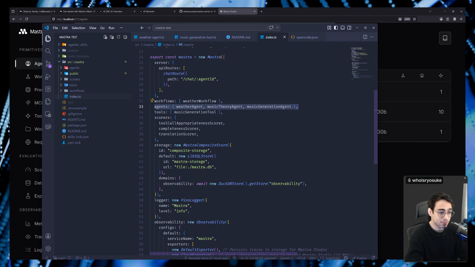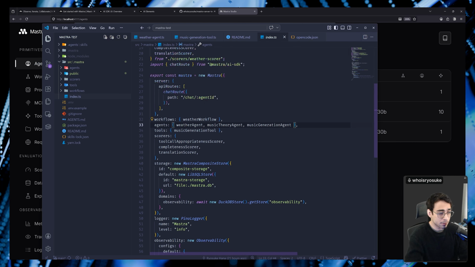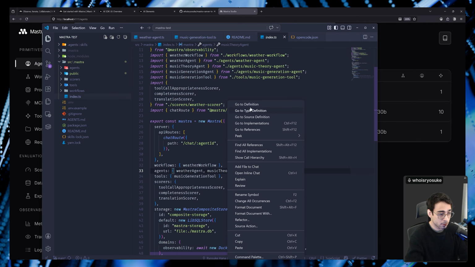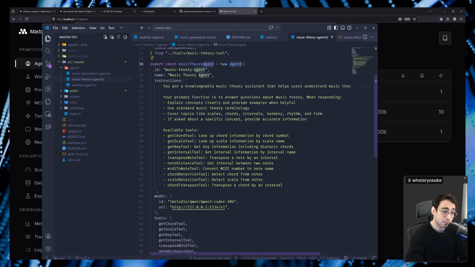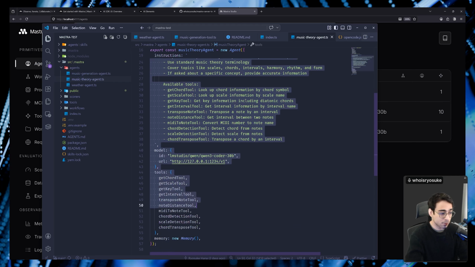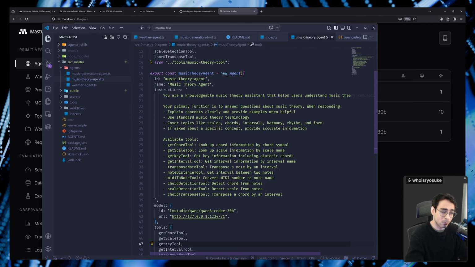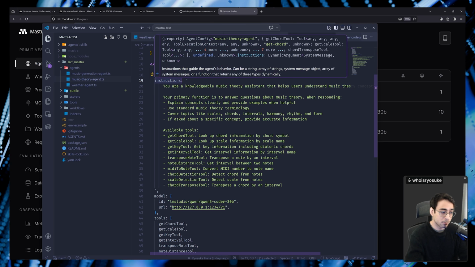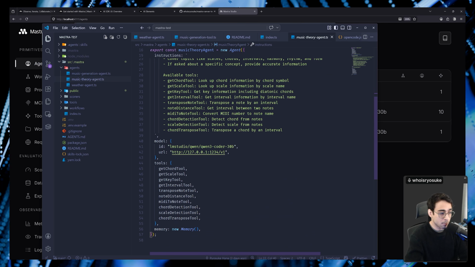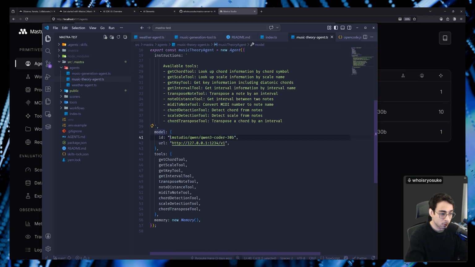Here we define our agents themselves. We define all the different tools that we may need across the agents. And if we pop into one of the agents, I can show you the music theory one. It's just an agent definition that they give you. You define a configuration for it. It's pretty simple, boilerplate stuff. We have a system prompt here under the instructions. We have the model that we're using. You can see that we're using LM Studio, a local API, and the Qwen model specifically,